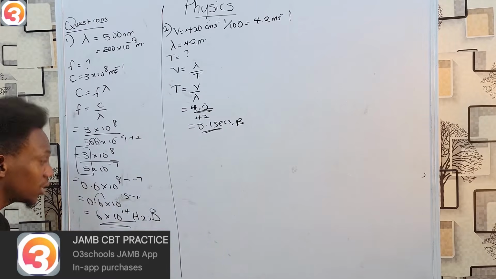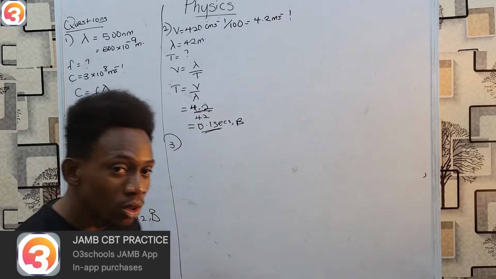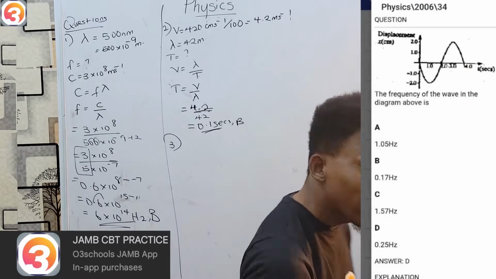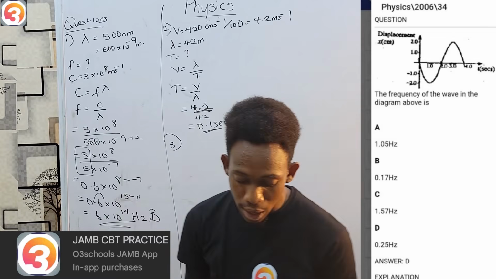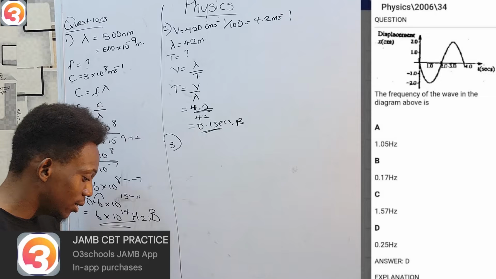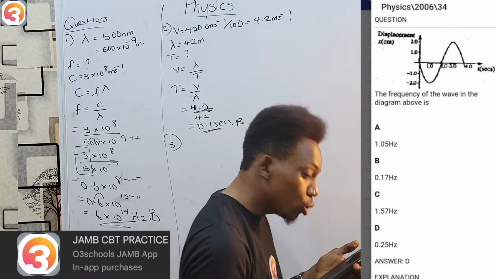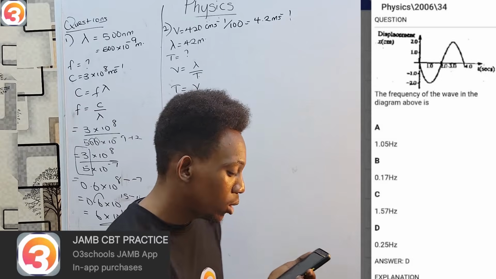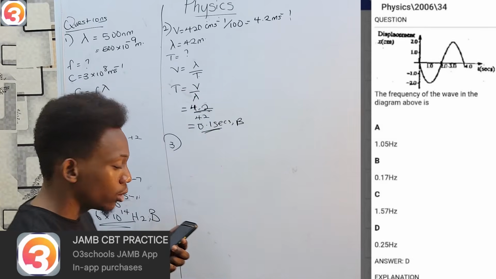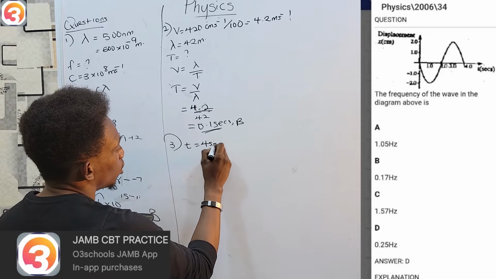Next, we have a diagram. This one is quite interesting. This is from the year 2006, question 34. Now, there's a diagram which you can see obviously on your O3 Schools app. Then in this diagram, I have a wave, right? Now this wave moves, and the last time we noticed on the time part, the horizontal part of a graph, is that the time it used was 4 seconds.